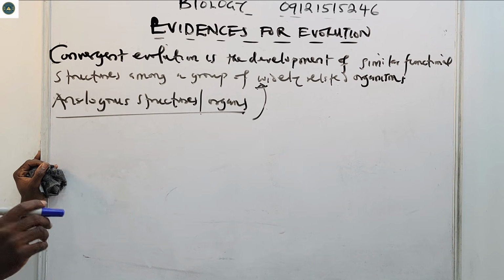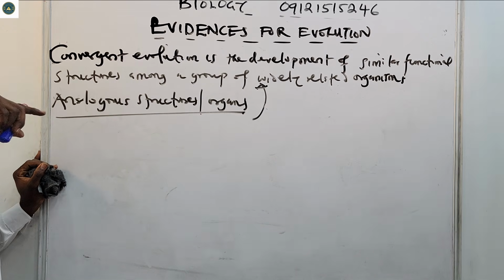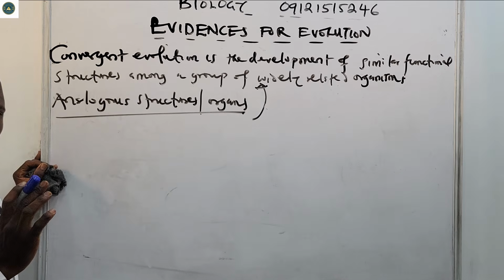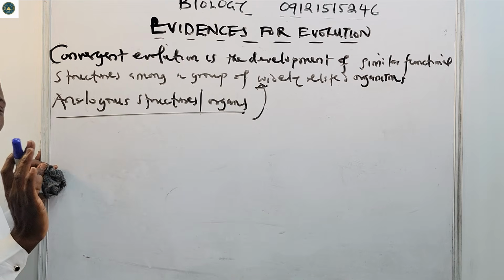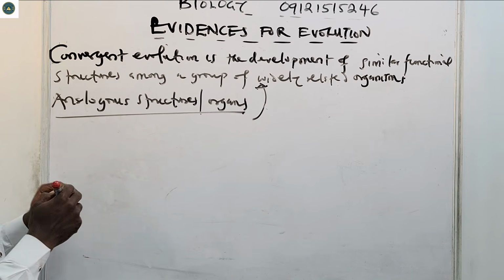So what are analogous structures? Analogous structures are biological structures with similar functions, but they have different anatomical structures.